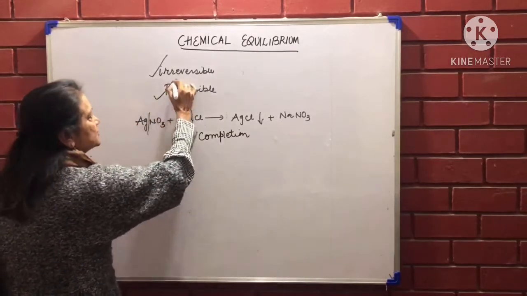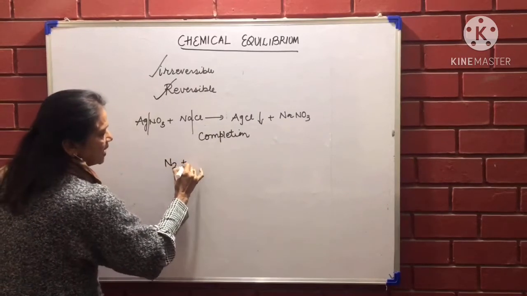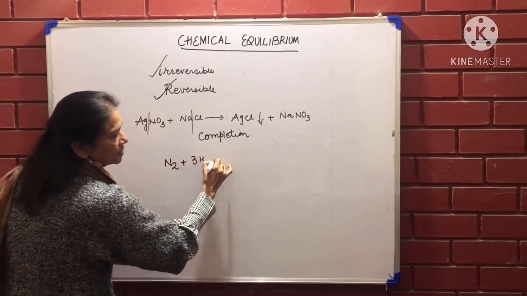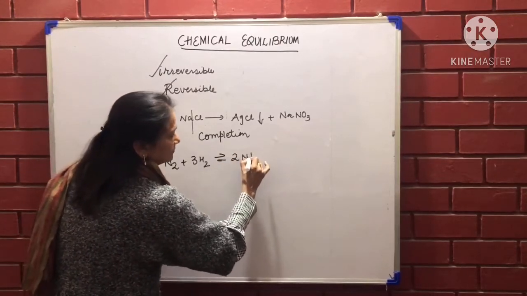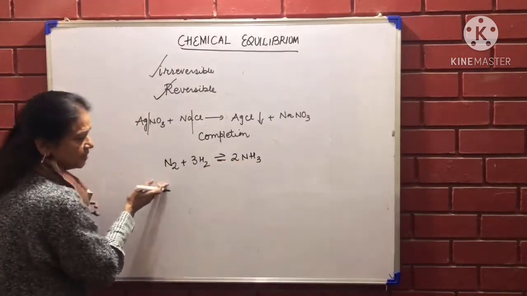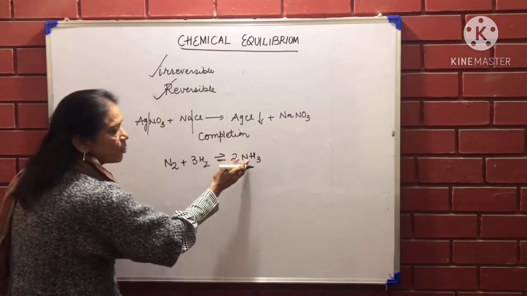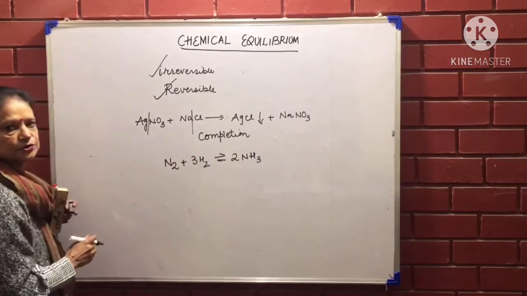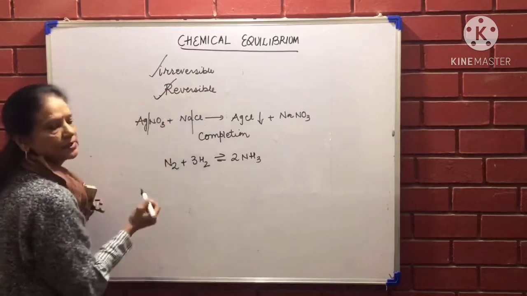But for a reversible reaction, supposing I have a reaction between nitrogen and hydrogen, which you learnt in Haber's process last year, gives you ammonia. So that means the reaction is moving in both the directions. That is, reactants are changing into products, and products are changing back into reactants. So this is known as a reversible reaction.